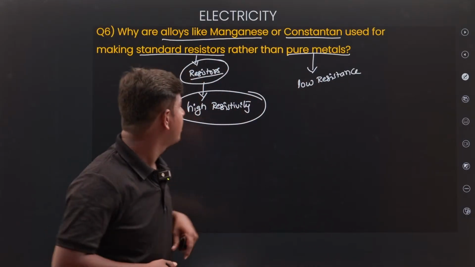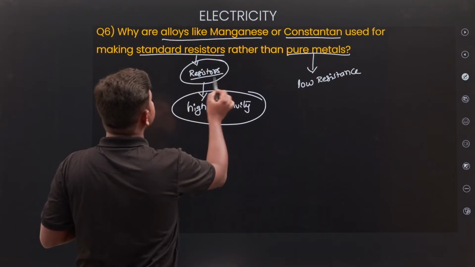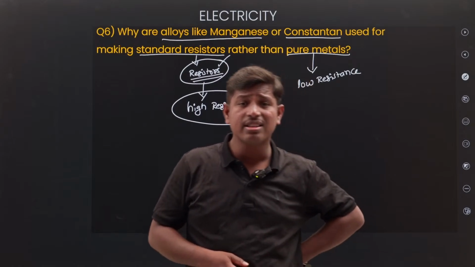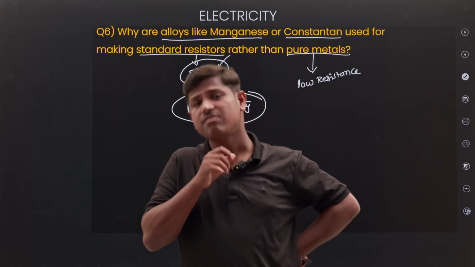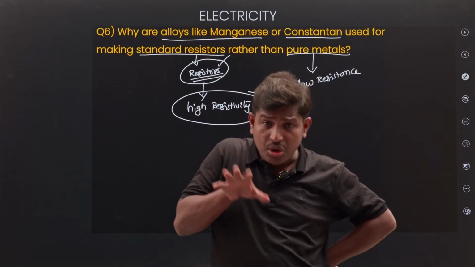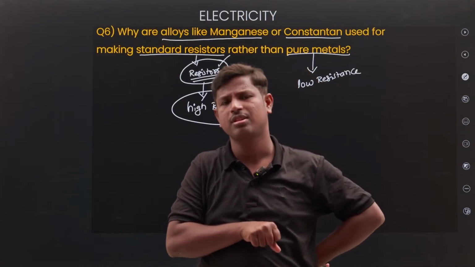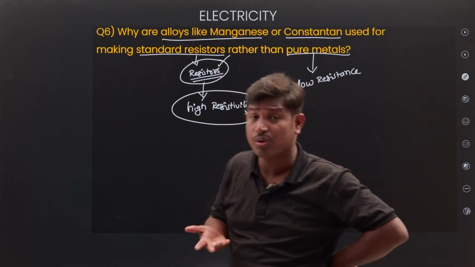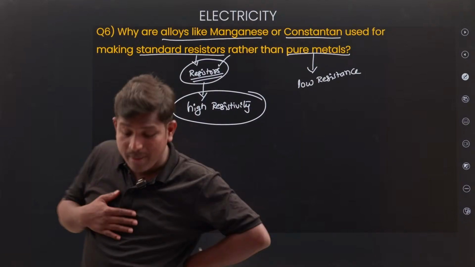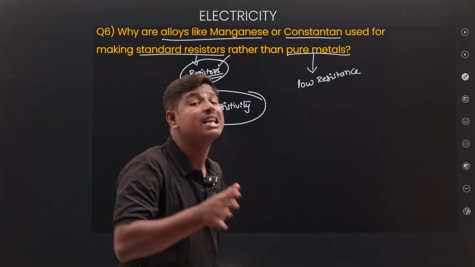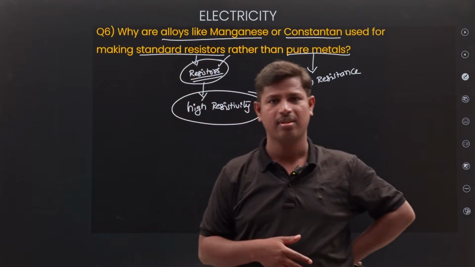Where are we using alloys? In resistors we are using. Why do we use alloys in resistors compared to metals? Any doubt? Anybody from the comment section? Why are we using alloys rather than metals?